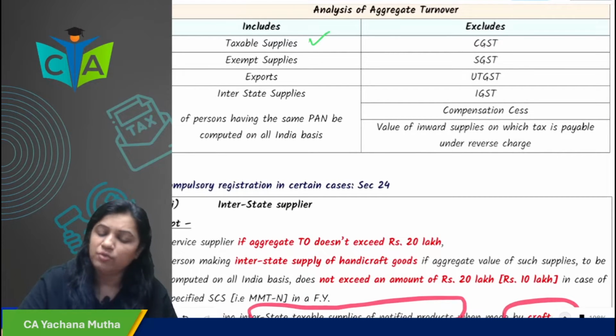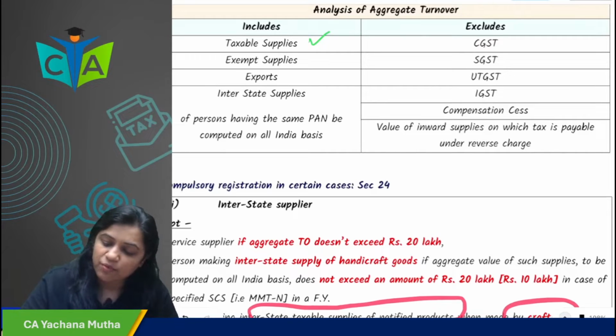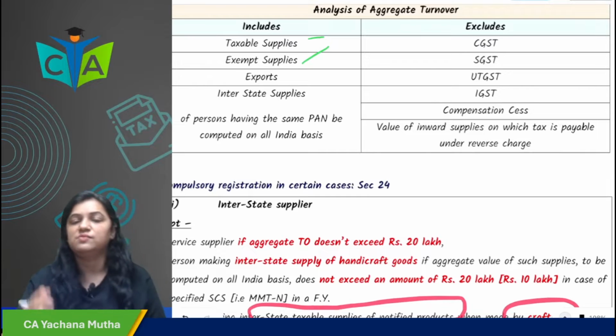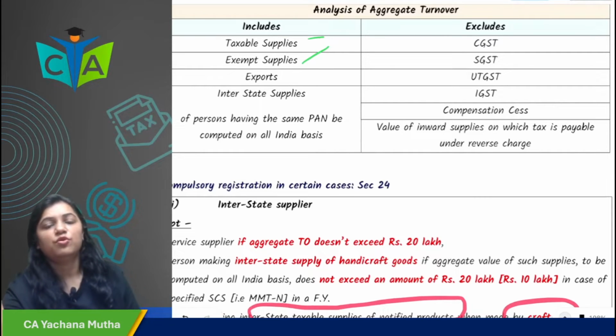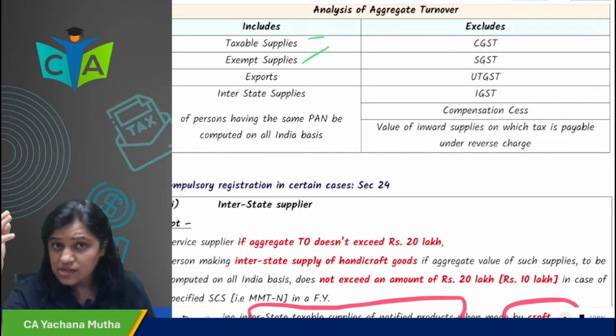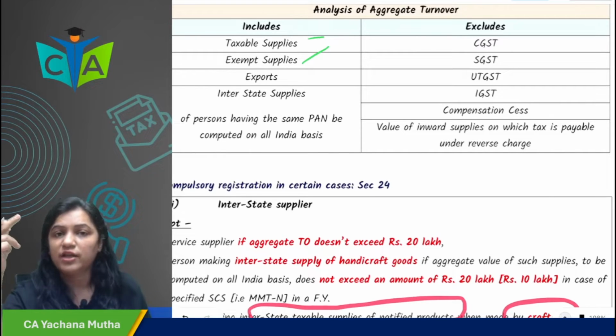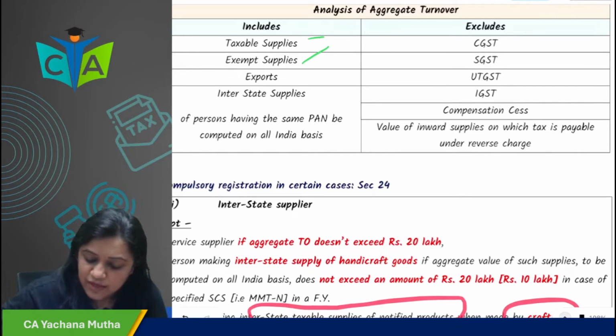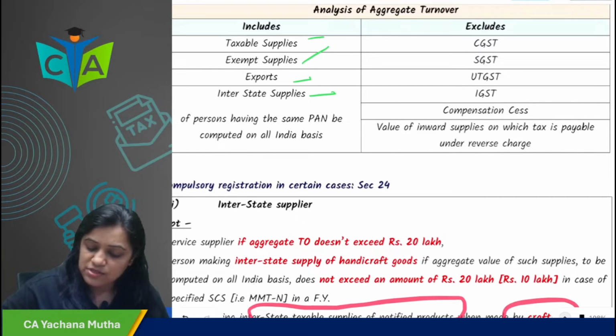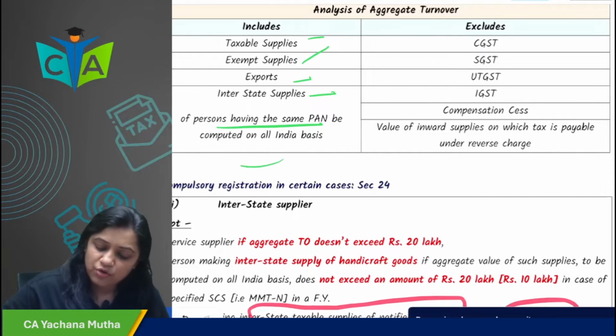Aggregate turnover means it includes taxable supply. It includes exempt supply. Exempt supply means three things: nil rate of tax, wholly exempt from tax, and non-taxable supply. Then exports. Then interstate supply of the person having the same PAN. It is to be computed on an all India basis.